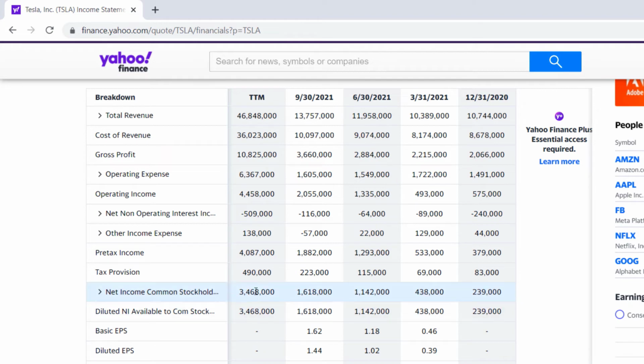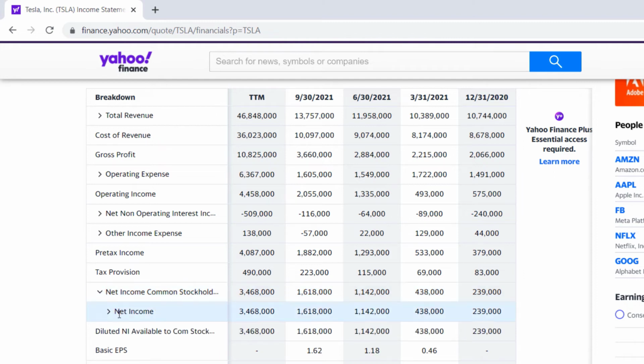As a common stockholder, this is basically what we say: hey, this is what we made on the company I own. And if I own a share of Tesla, I don't own as much as Elon Musk, the CEO and founder of Tesla, but I own a share. That's my net income, and that will usually be the same here.